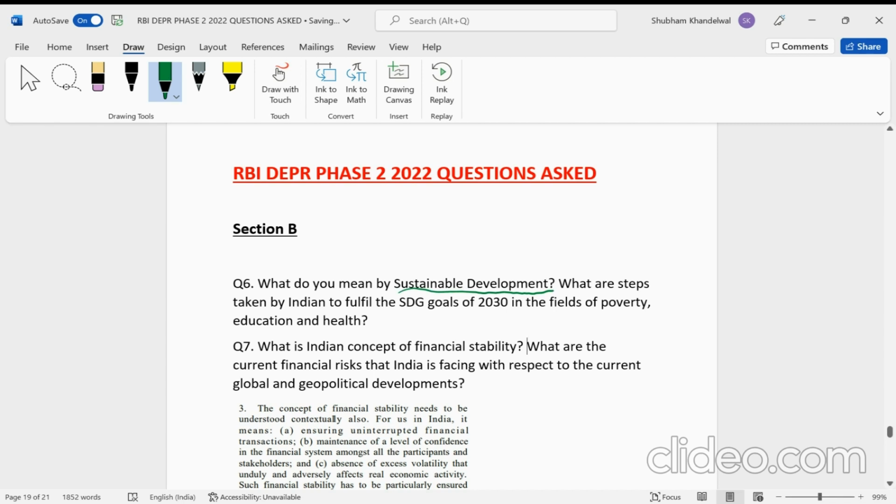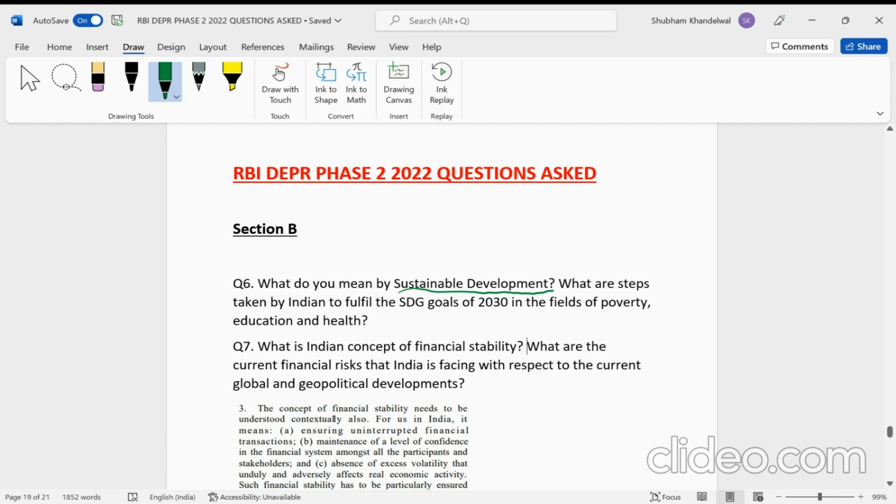Now, here again, there can be a number of ways to write what is sustainable development, but I would suggest that if you write the definition that is given by the United Nations, that will certainly fetch you some extra marks, because United Nations itself has defined what is sustainable development. The famous definition is that development which meets the needs of the present generation without compromising the needs of the future generation. So if you write that definition, and also mention that the UN defines sustainable development as this, I think definitely you'll get some more marks. And then steps taken by India.